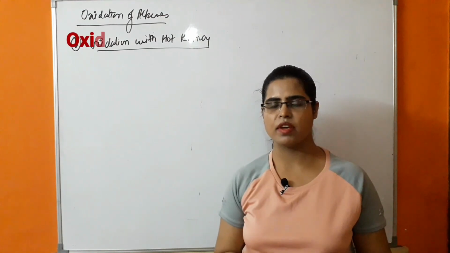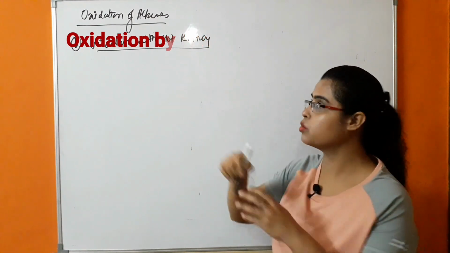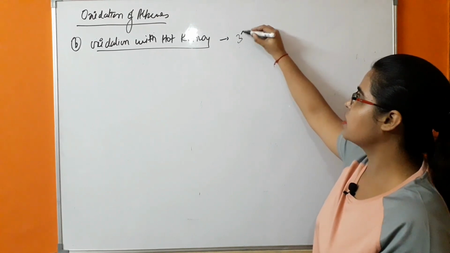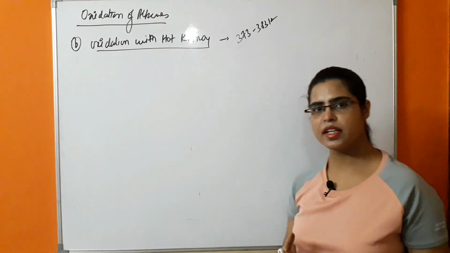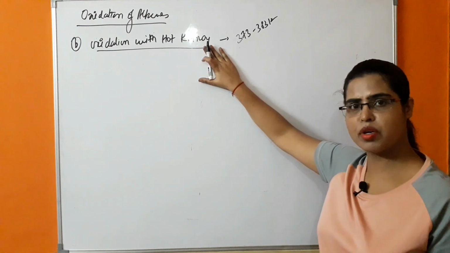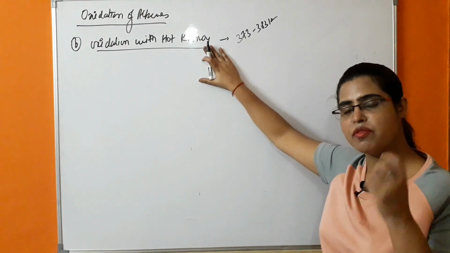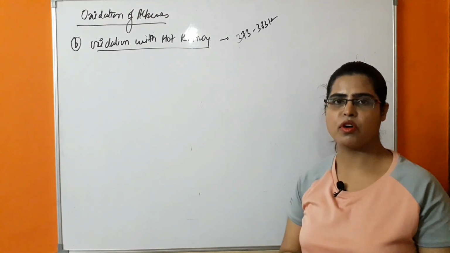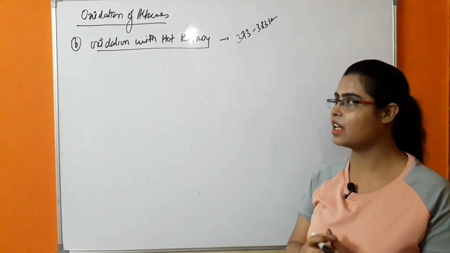Next is oxidation of alkene by using hot KMnO4. It means this KMnO4 will be heated to a high temperature, that is 373 to 383 Kelvin. At this high temperature, when alkene is reacted with hot KMnO4, there will be cleavage of the carbon-carbon double bond. And whenever terminal alkenes are taken, one of the products will always be formic acid. So let's see with the help of an example.